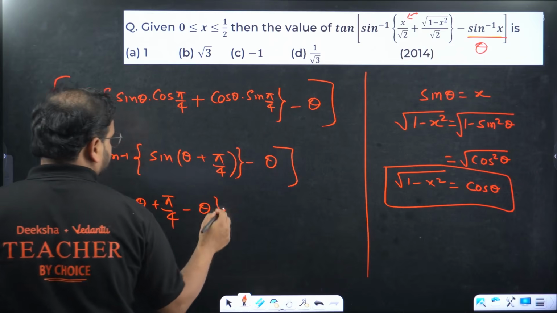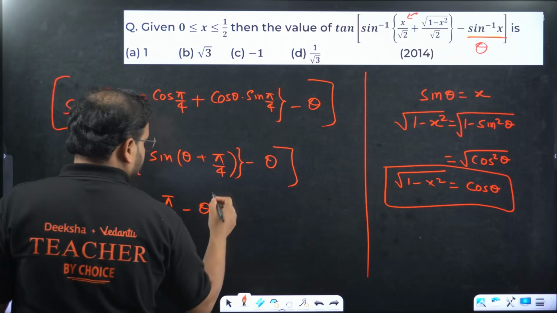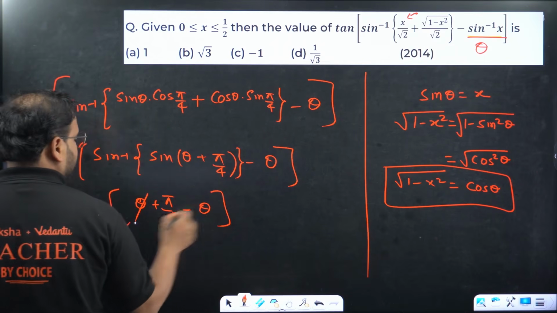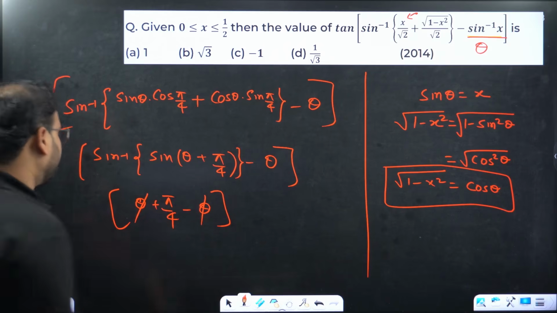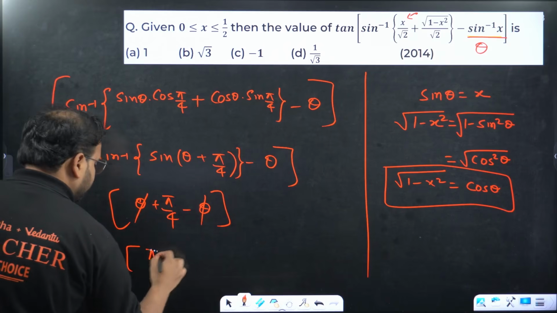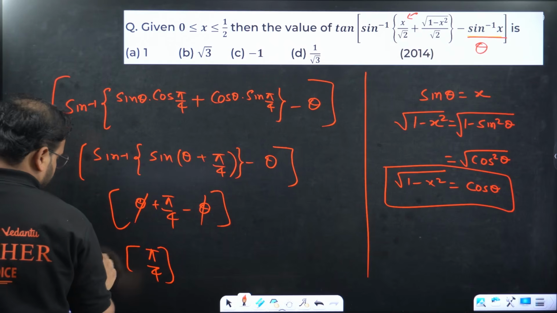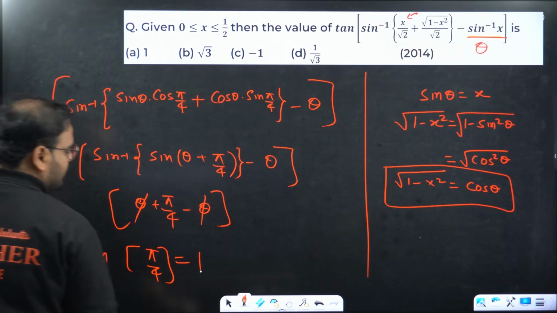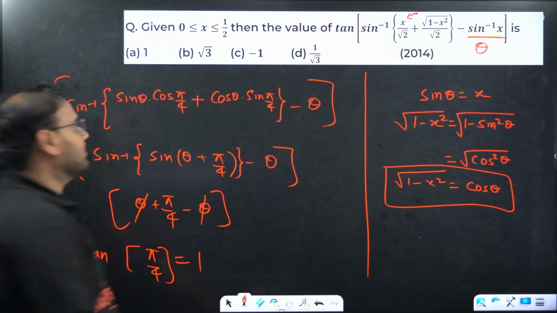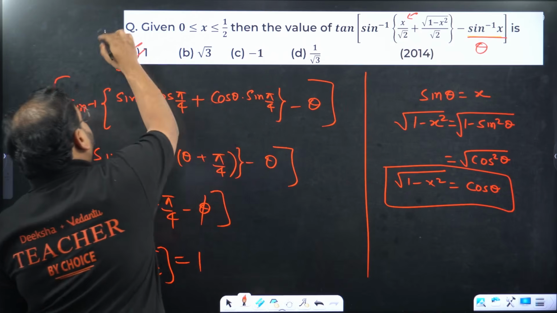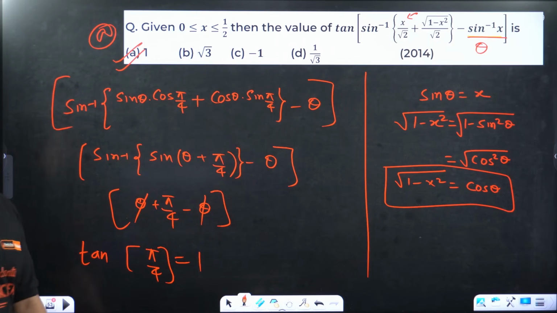Theta cancels. I have only pi by 4 left inside the bracket, and outside we have tan. Tan pi by 4 is 1. Option A. Option is A.